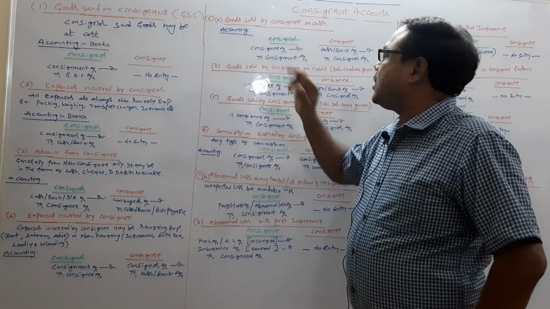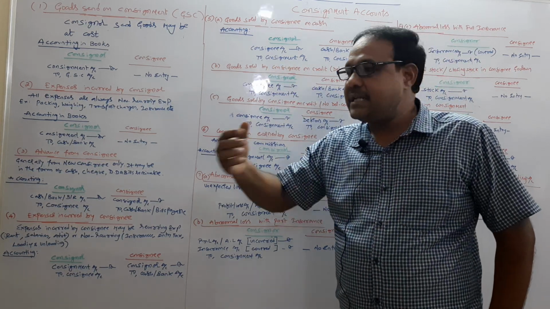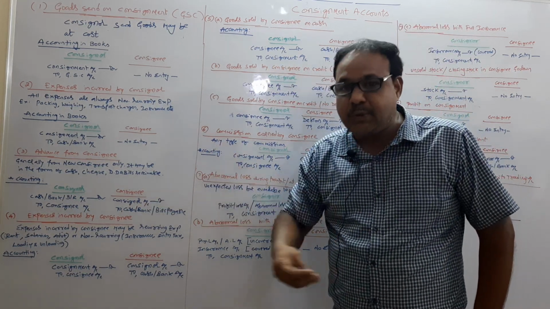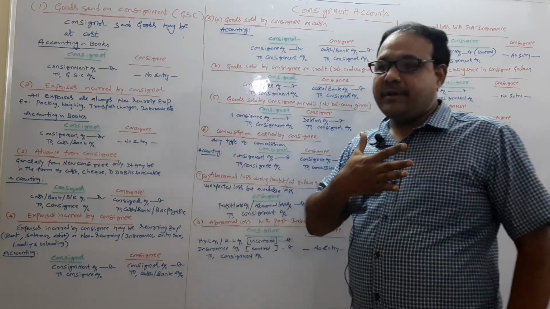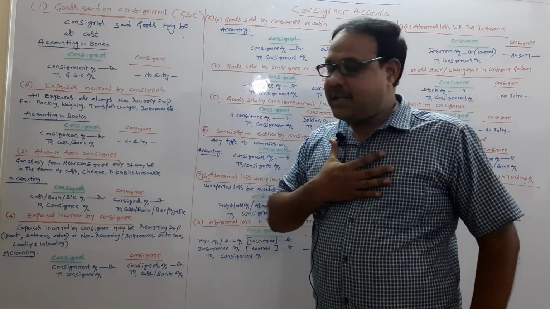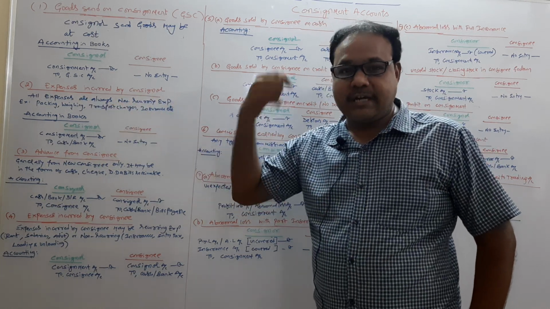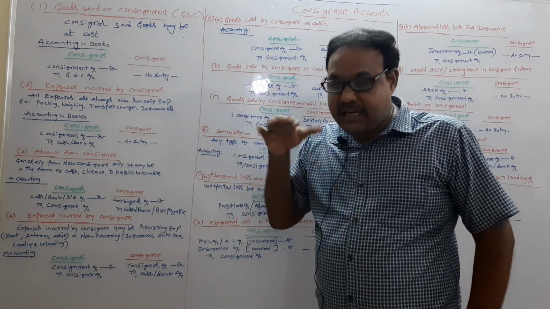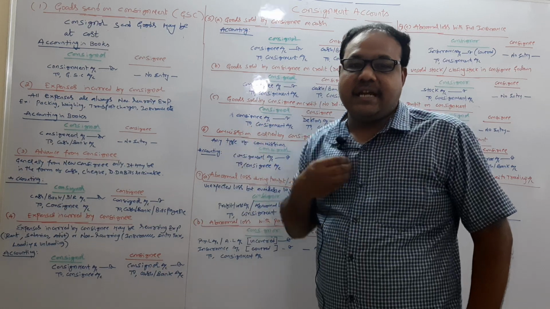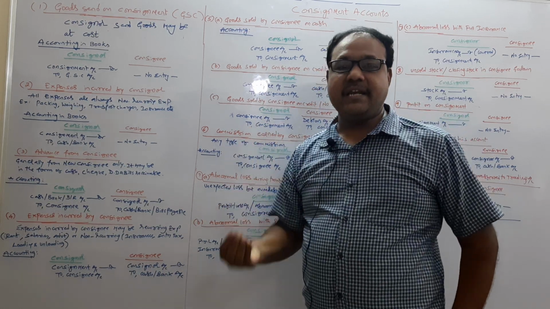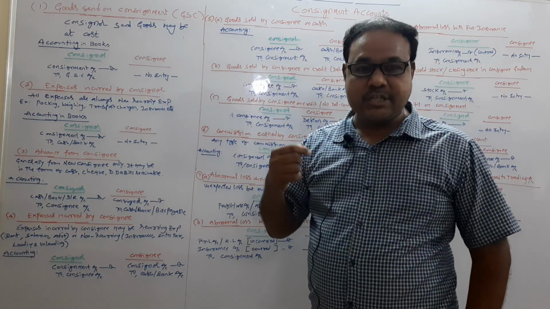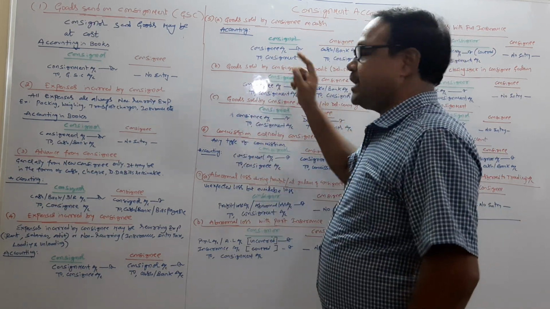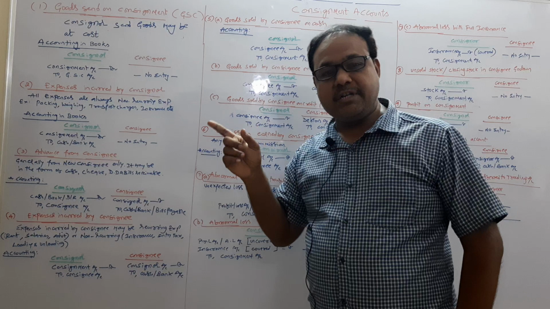Here, consignee account is debited, because the consignee has to refund that money to whom? To the consignor. So, for example, if I am a consignor, my consignee has to refund that money to me. So, till that money is received from the consignee, I treat my consignee as my debtor. That is why consignee account is to be debited, and consignment account, because it is income, a nominal account, should be credited.